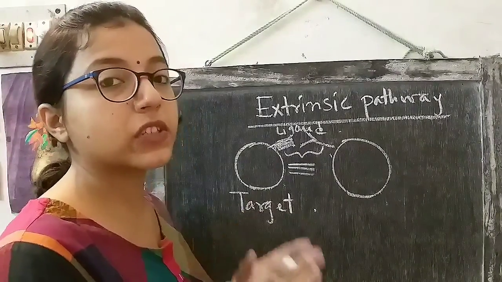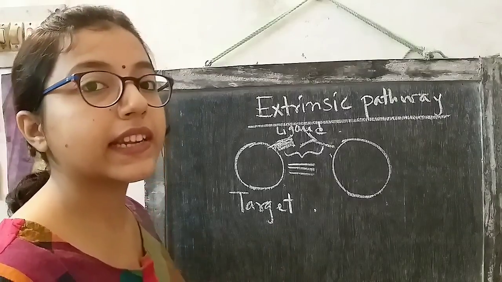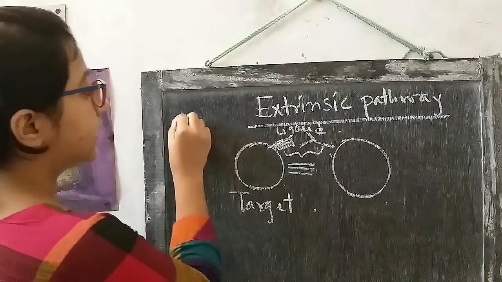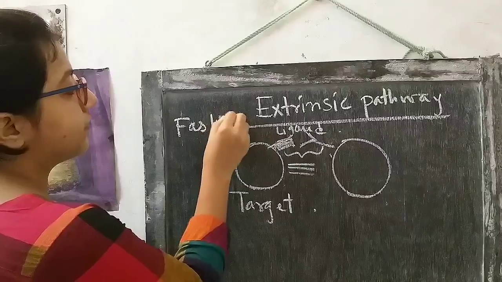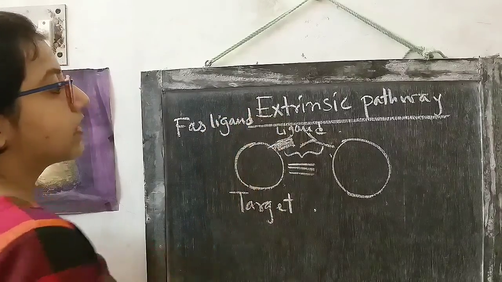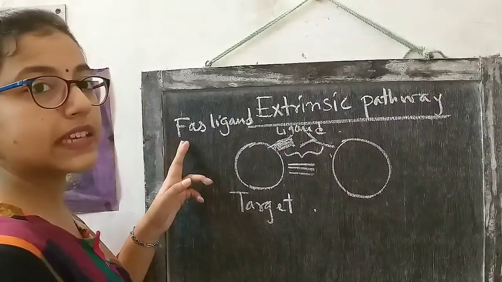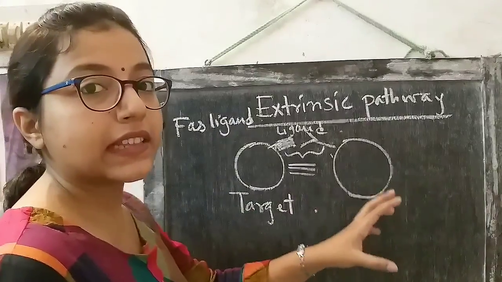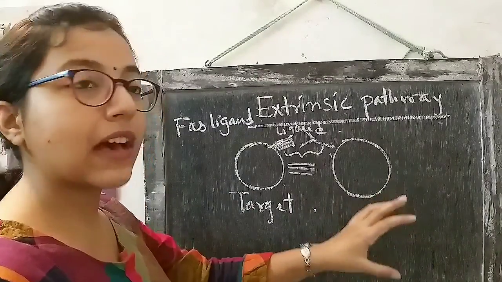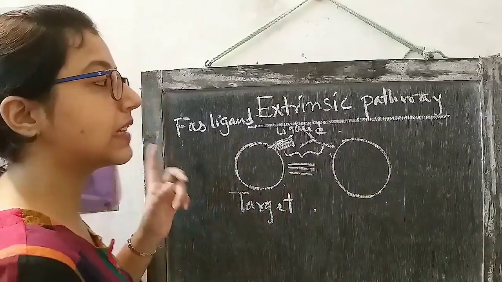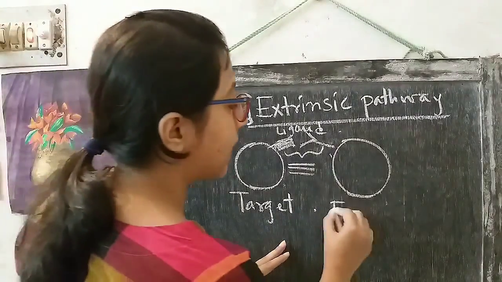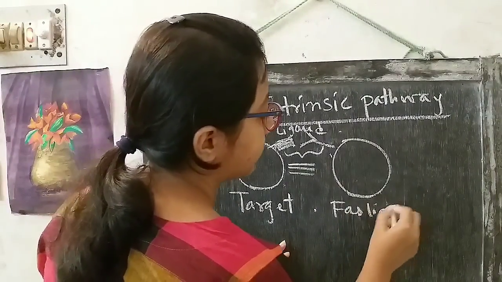Now what is the ligand? This ligand is a specialized ligand, and the name of the ligand is Fas ligand. So the target cell contains the Fas ligand, and the other cell has the receptor for this Fas ligand. So this cell has the Fas ligand receptor.